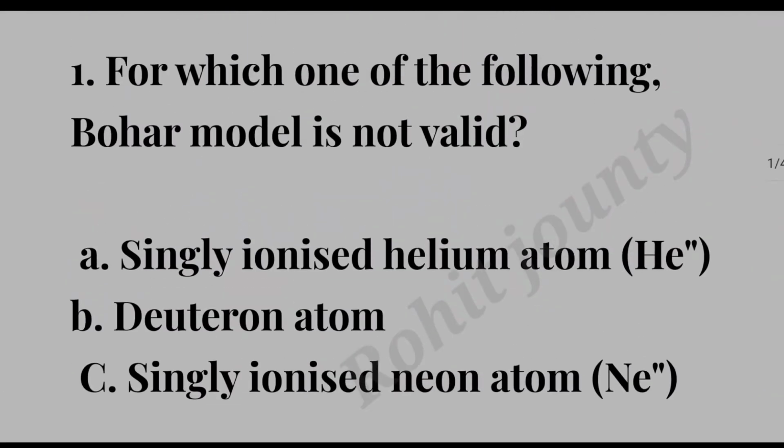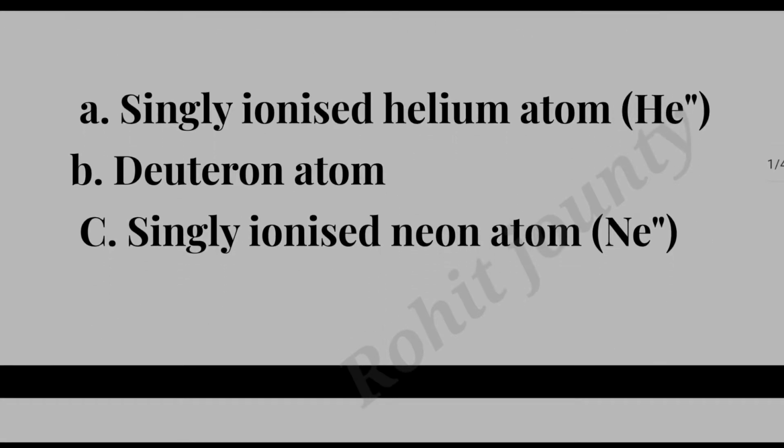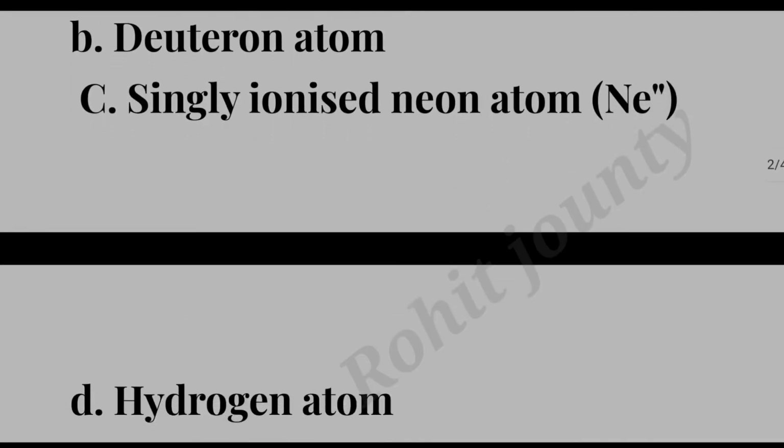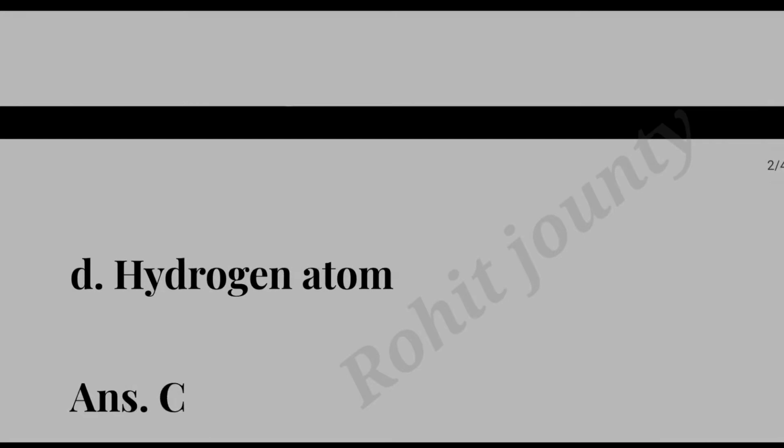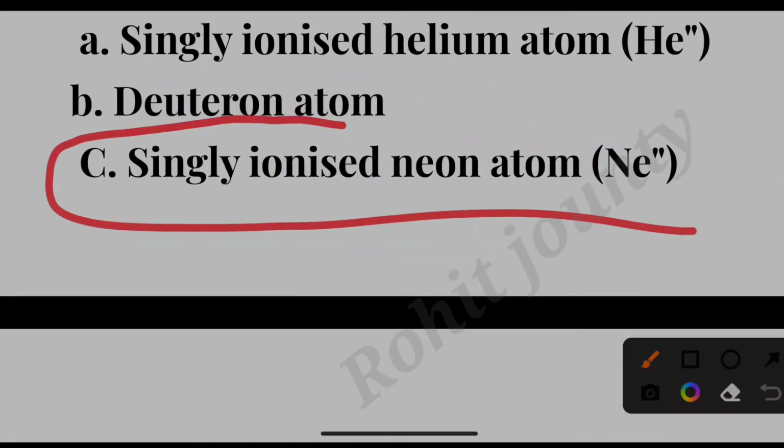Question number first. For which one of the following is the Bohr model not valid? Option A. Singly ionized helium atom. Option B. Deuteron atom. Option C. Singly ionized neon atom. Option D. Hydrogen atom. The correct answer is option C. Singly ionized neon atom.